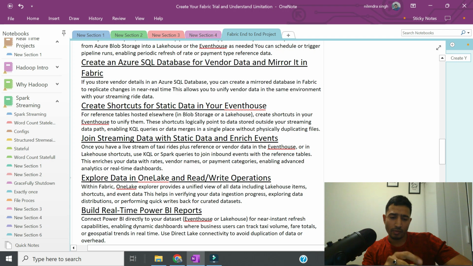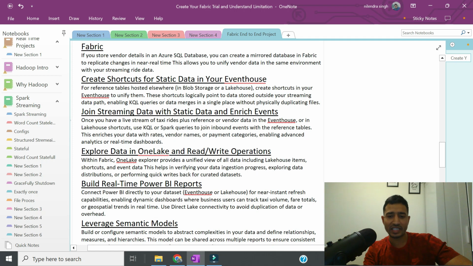Okay, now we will be touching OneLake and OneLake Explorer, and how to do read-write operations in OneLake. How to integrate OneLake with external applications, we can cover that as well. So for example, let's say you created a storage in OneLake about the processed data, and you want to use this outside OneLake, let's say in Azure Machine Learning or even somewhere else, right? We can see that integration.